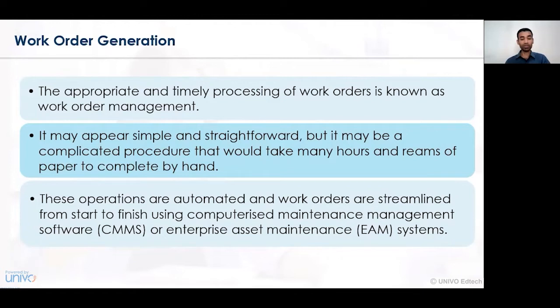The operations and automated work orders are streamlined from start to finish, and hence in today's scenario we have computerized maintenance management software in existence. This software gives you detailed information or a chart showing which activity is to be undertaken at what level, for what duration.